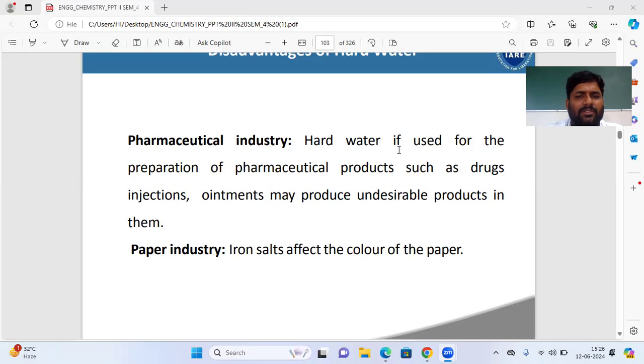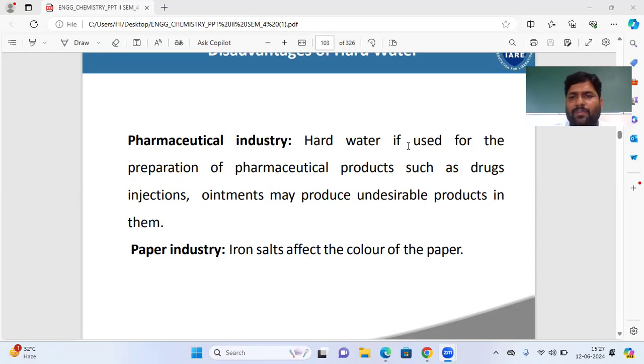In this case, you have to use soft water. But instead of soft water, suppose you are using hard water, what happens? Whatever product we want to prepare is undesirable, not appropriate. Because the drugs and ointments react with impurities like salts, and finally we will get an undesirable product. That is the problem we will get in a pharmaceutical industry if we use hard water.